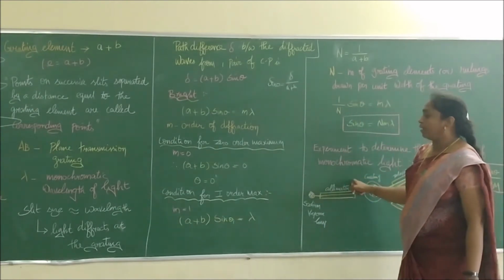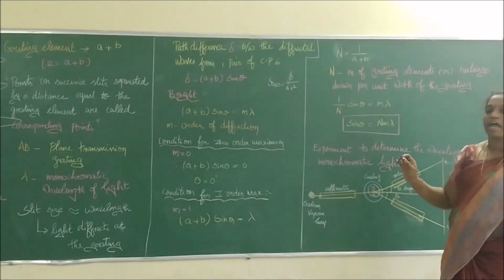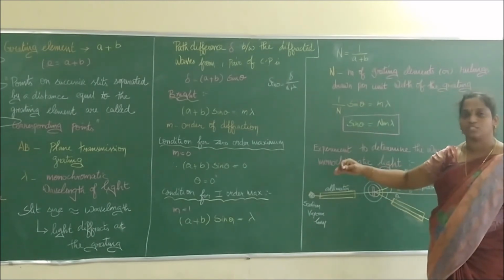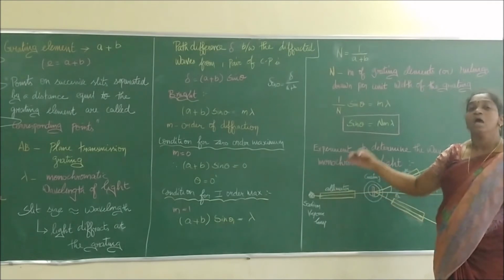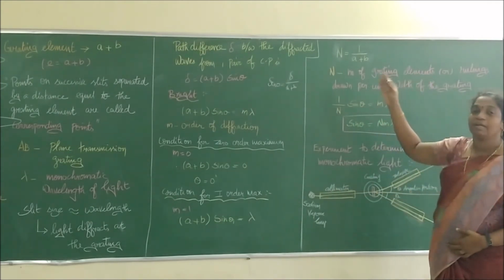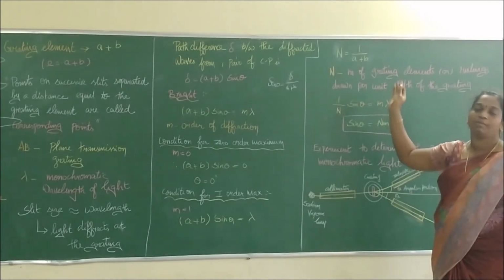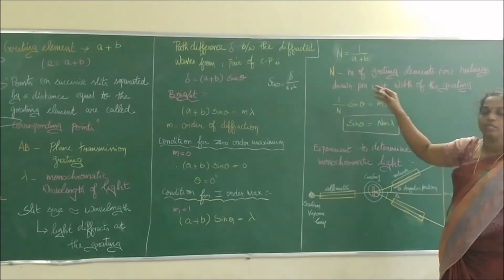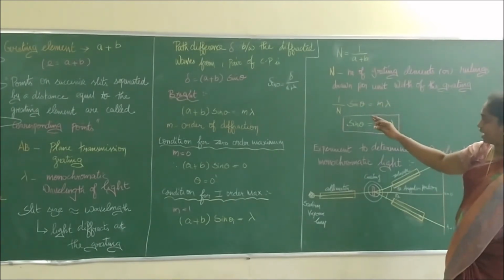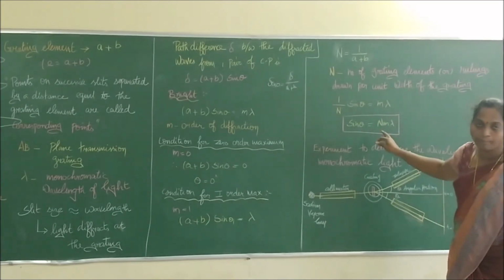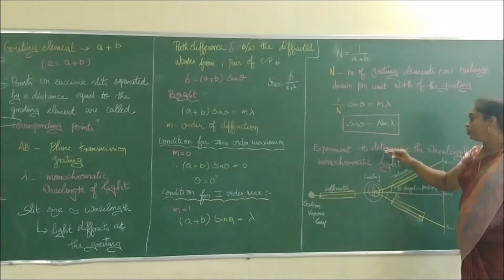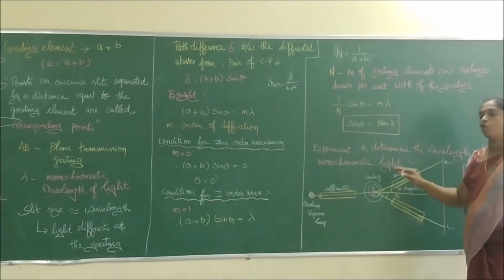So now we go further. Till now we have studied diffraction using a grating, and we have studied the condition for zero order maximum, first order maximum, second order maximum, and then we have replaced the grating element a plus b in terms of the number of units ruled on the grating. Therefore, the equation has been reduced to sin theta equal to n lambda. Am I right? Right. Now we are going to study the experiment to determine the wavelength of a monochromatic light.